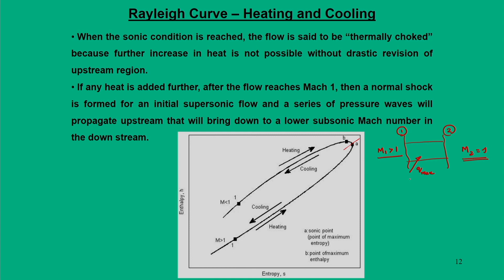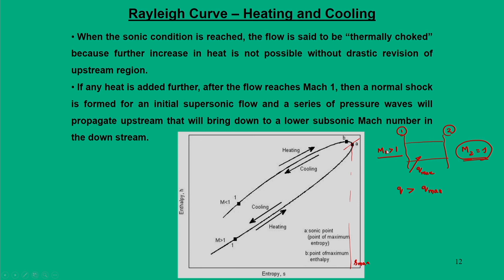Further, if the heat addition Q is greater than Q max, which is more than this choking, then what will happen? If you look at this particular curve, beyond this point we are already at the point of maximum entropy, so entropy will try to drop.